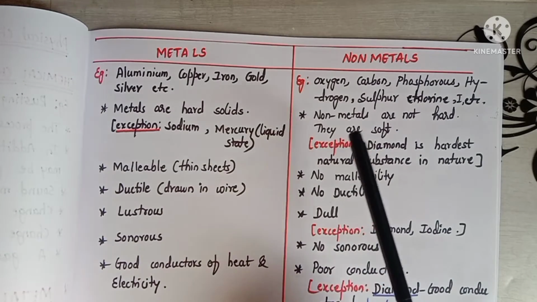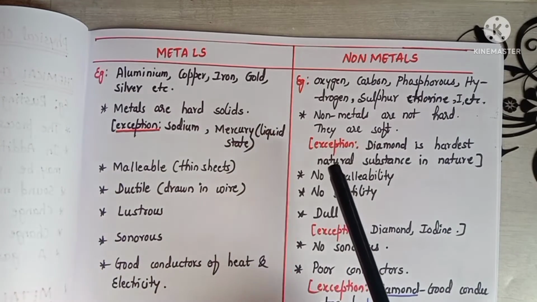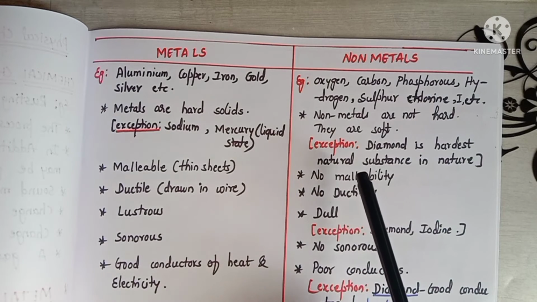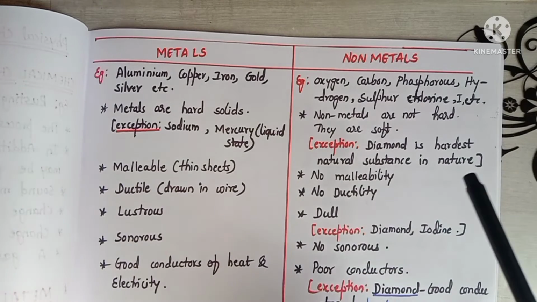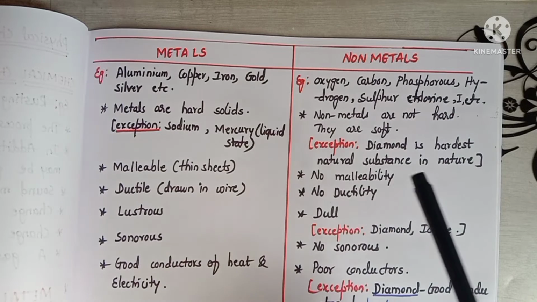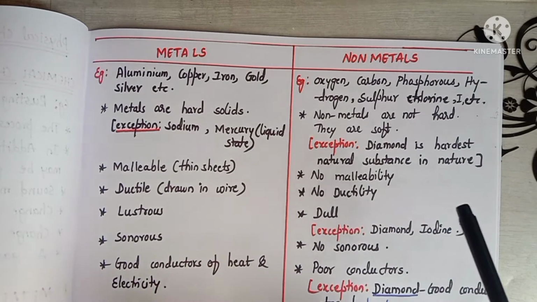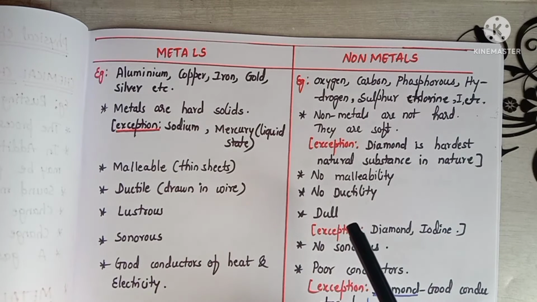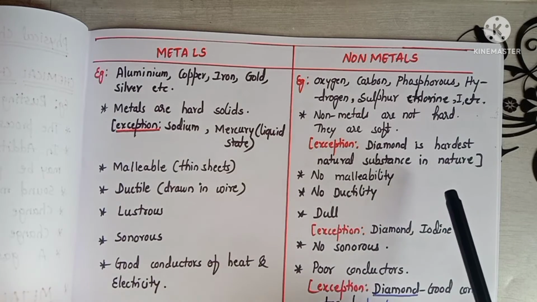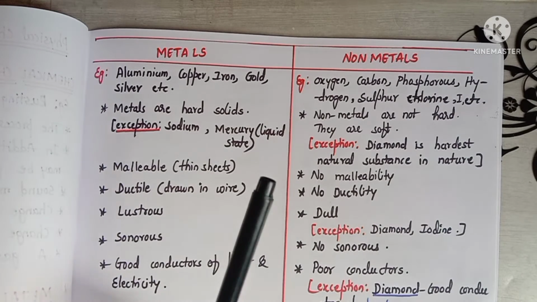Non-metals are soft in nature. But here also there is an exception. As I said before, diamond is a non-metal. It is the hardest natural substance in nature. So a question may arise, name a non-metal which is hardest. So the answer is what? Diamond.